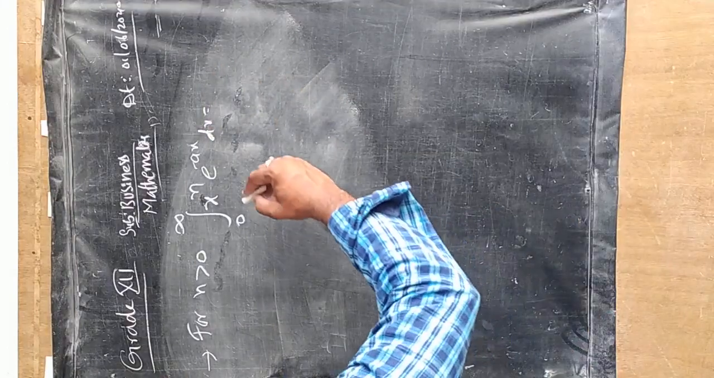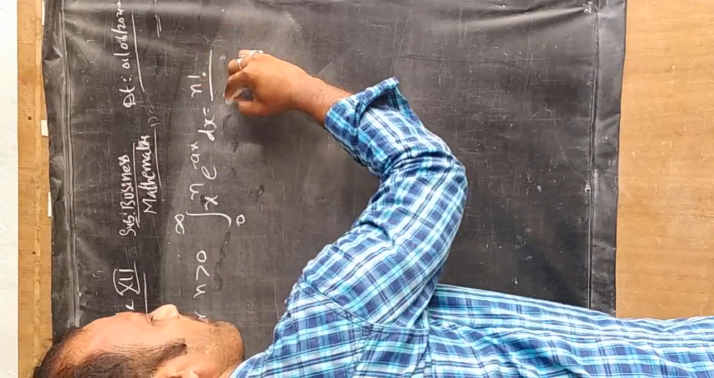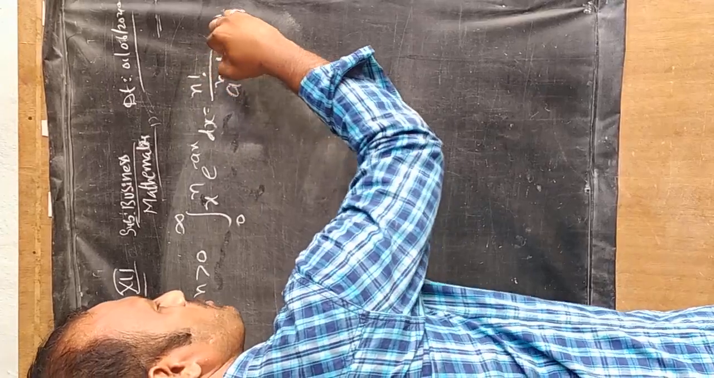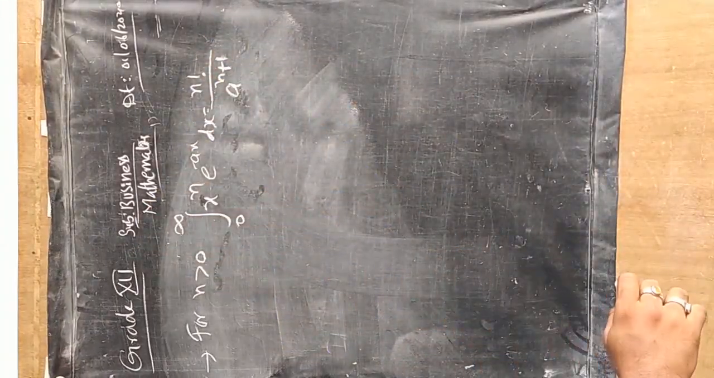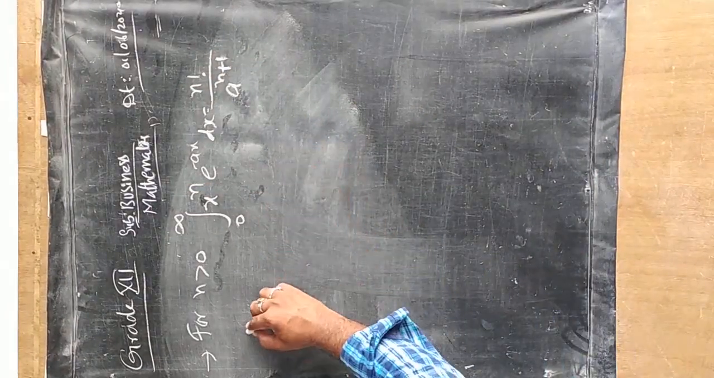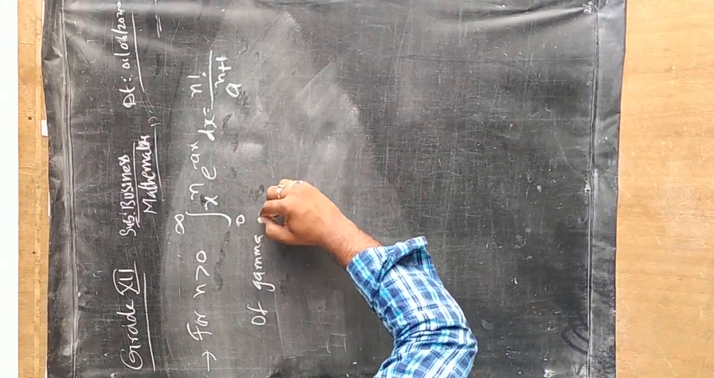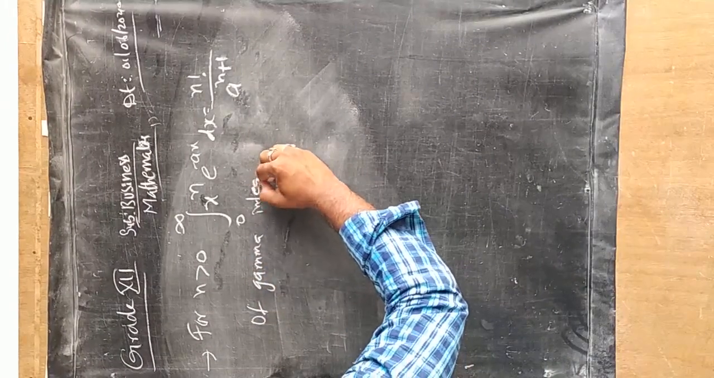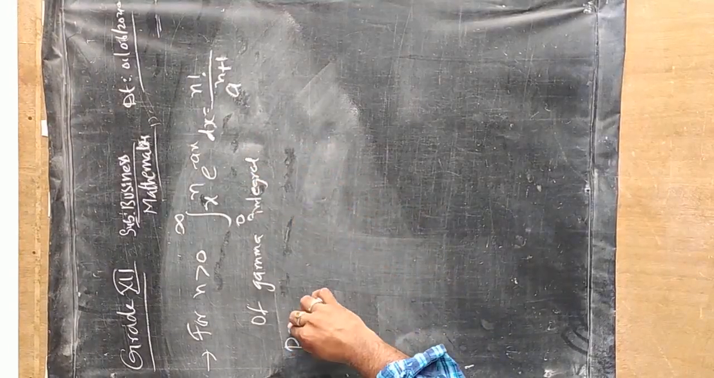e power minus x dx. If this is there, the answer will be n factorial by a power n plus 1. So this is a special case of the gamma integral, of the gamma function. Okay. So let us see some properties.